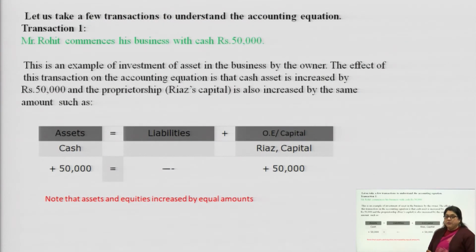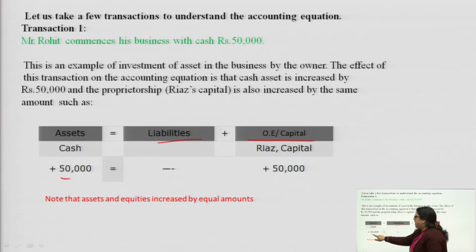Let us take an example. Mr. Rohit commenced his business with cash of rupees 50,000. He started his business, 50,000 was the amount. For drawing this, we are simply making it simple. We are putting it directly only in the form of the equation: asset equals liability plus your capital. So, with the amount of rupees 50,000, business has been started by Mr. Rohit.